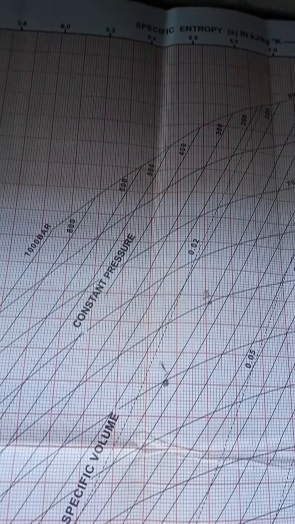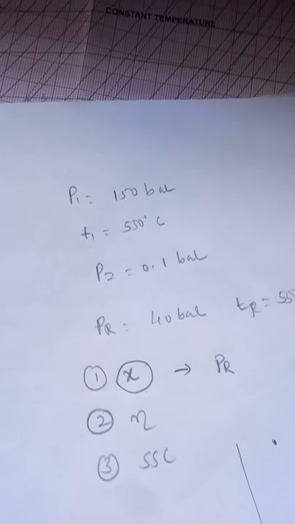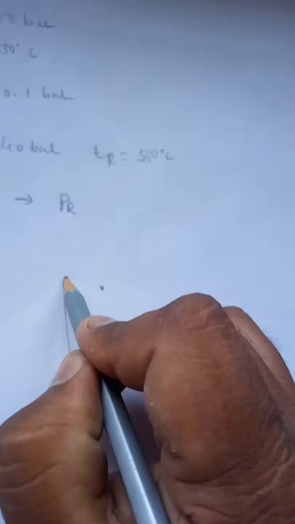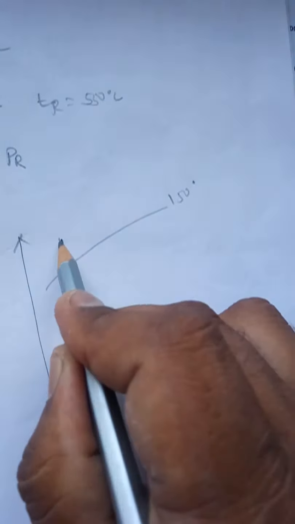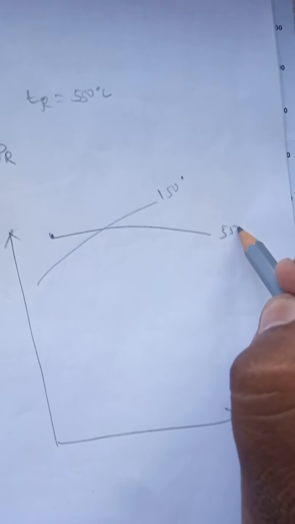So first point we have drawn here like this in the HS diagram. In the HS diagram, this is the pressure 150 and this is the temperature 550.